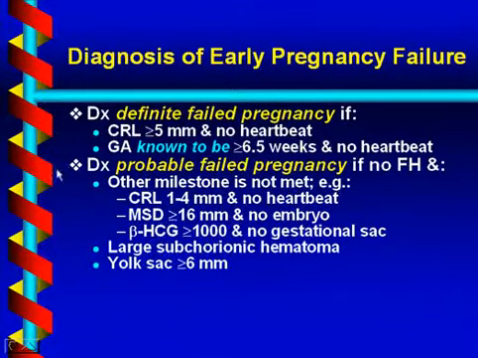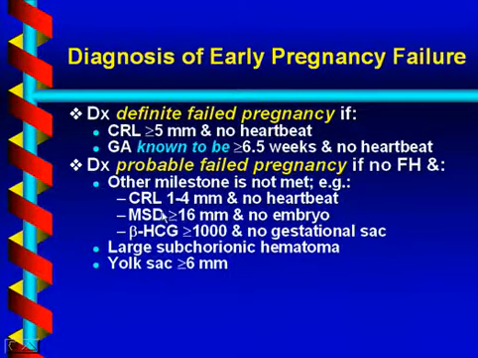Really, any of the other abnormal findings based on the table that I showed you a few slides ago are worrisome but not definitive for failed pregnancy. For example, if I see no fetal heartbeat and a crown rump length of 1 to 4 millimeters, I'm very worried but not certain.